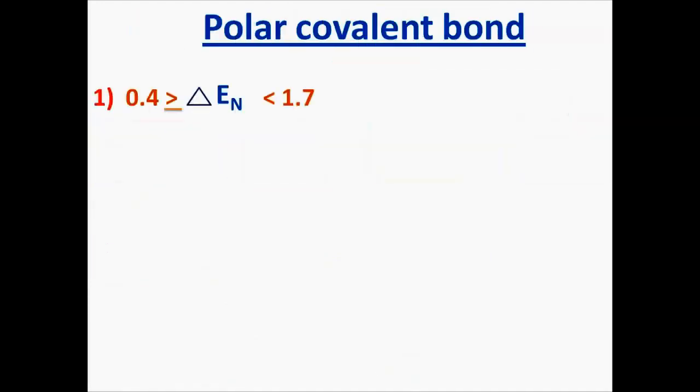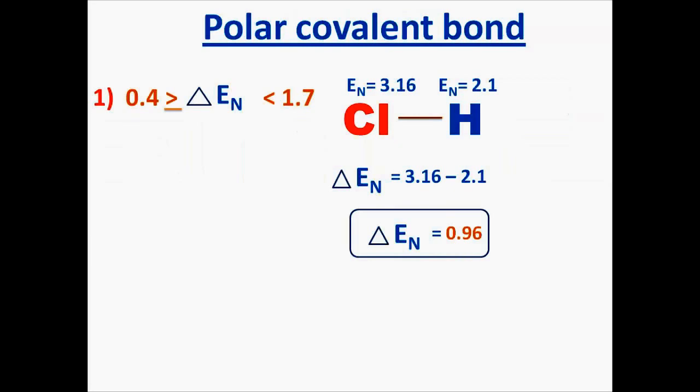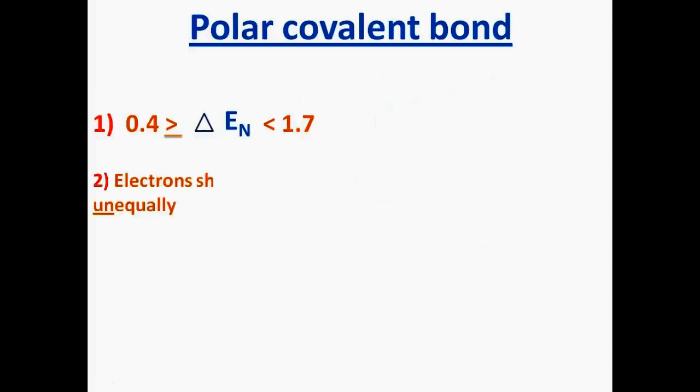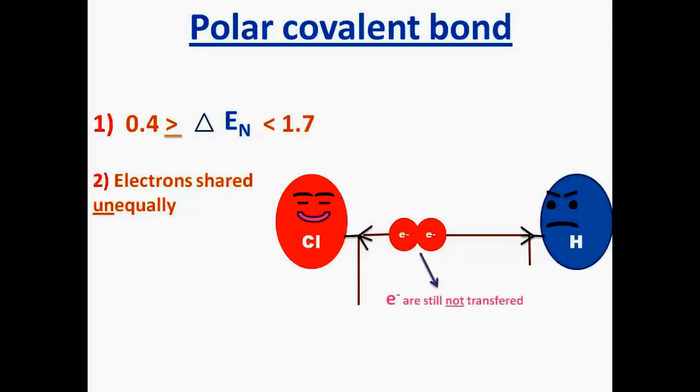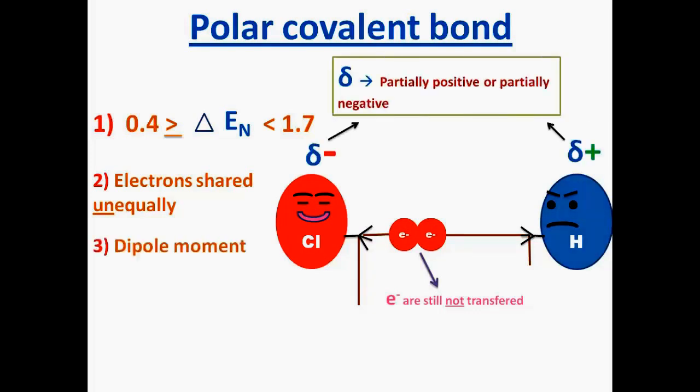The second type of bond is the polar covalent bond. It is a bond between nonmetals where the difference in electronegativity is around 1.7. So generally speaking, it is more than 0.4 and less than 1.7. Secondly, there is an unequal share of electrons toward the most electronegative element. Thirdly, there is partial charge or dipole moment formation.